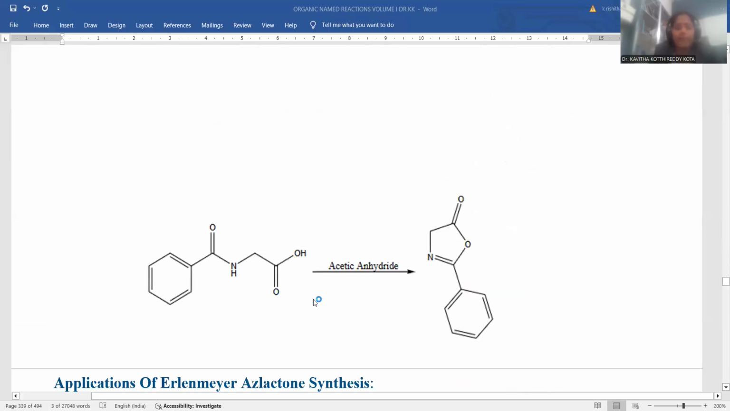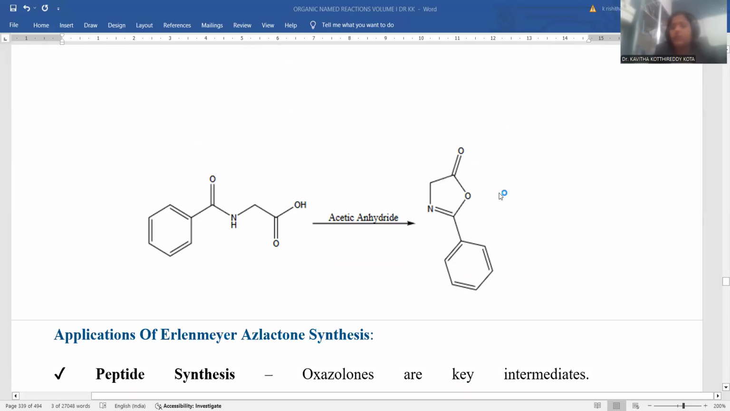Here is another example pertaining to that Erlenmeyer azlactone synthesis. Here we have a C double bond NH. Here is the CH2COOH. Again it is the glycine skeleton. Glycine is having benzoyl functionality. N-benzoyl glycine. If acetic anhydride is treated, what could be the product? Azlactone will be synthesized. This is only the requisite step, step number 2.